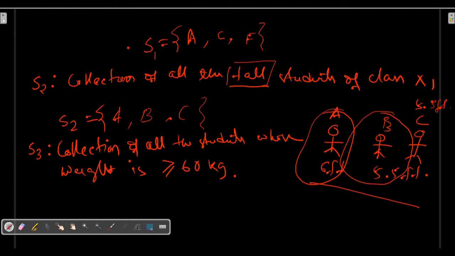Okay, so here I am considering all the students, obviously of class 11, because we are considering class 11, whose weight is greater than or equal to 60 kg.